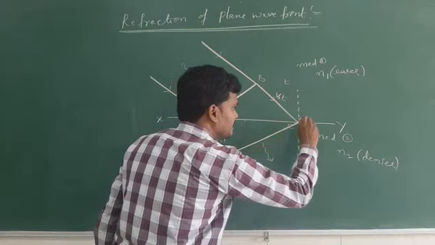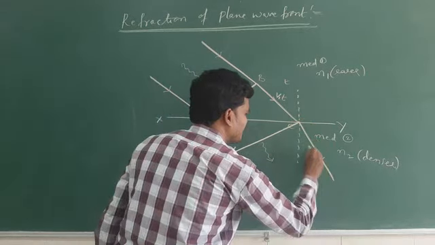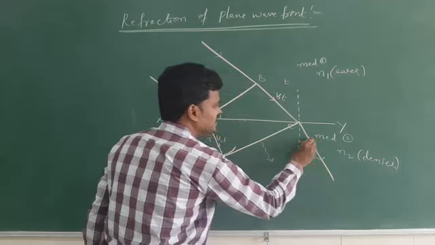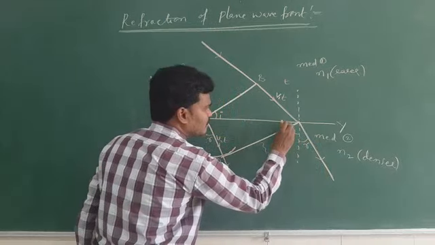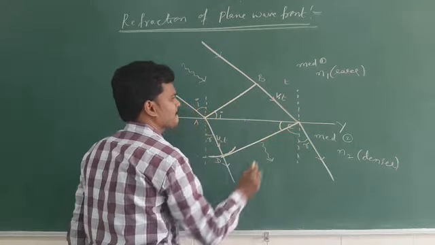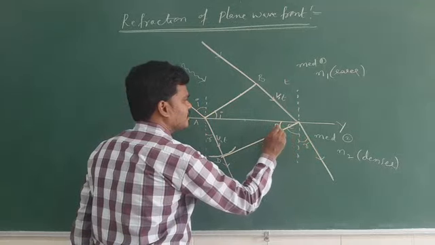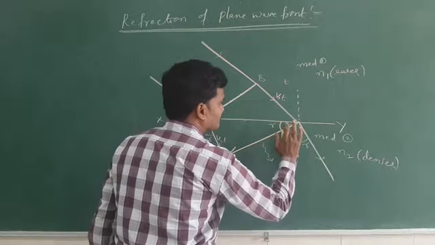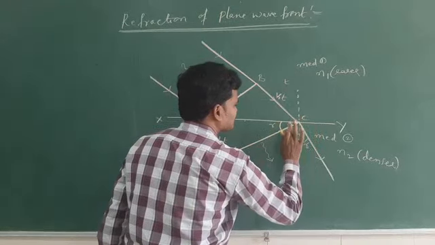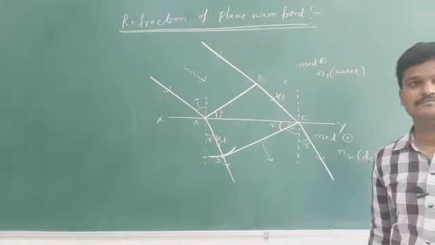No doubt it refracted like this with angle of refraction R. If this is R, this is 90 minus R. What is this? This is R. This is 90 minus R. How much is this one? R, sir. Okay, this is C. Clear diagram? Check it once again, everyone. Yes.